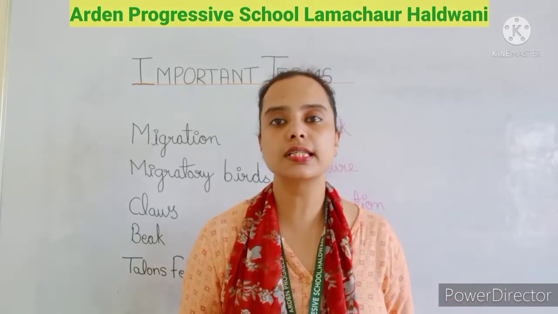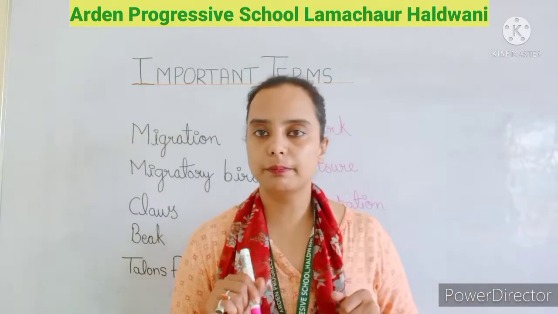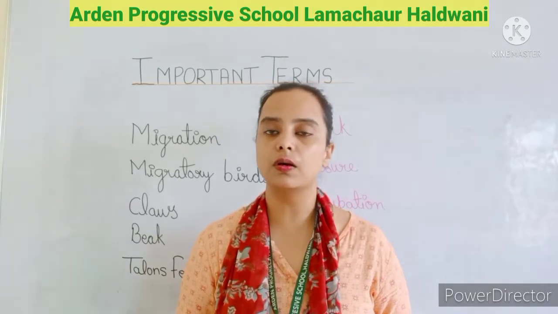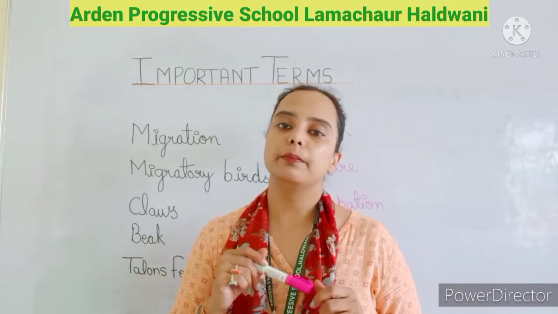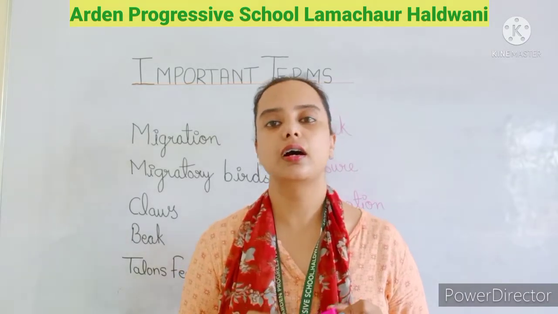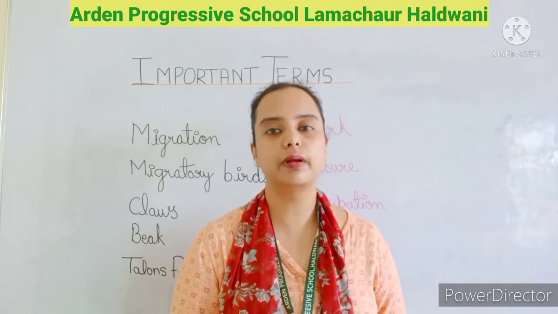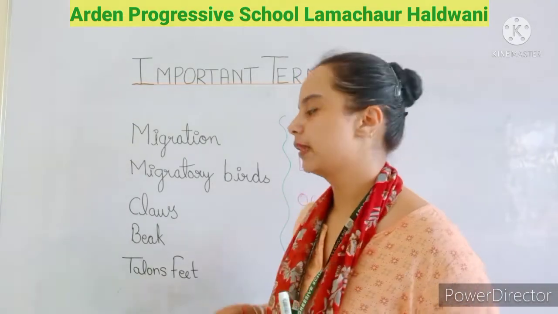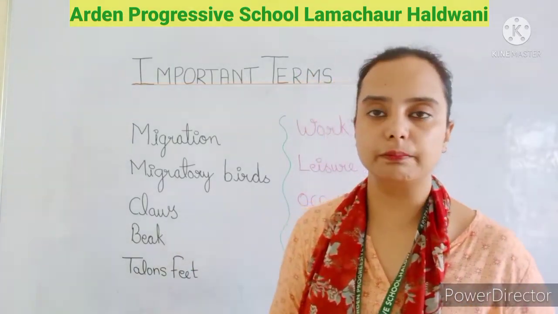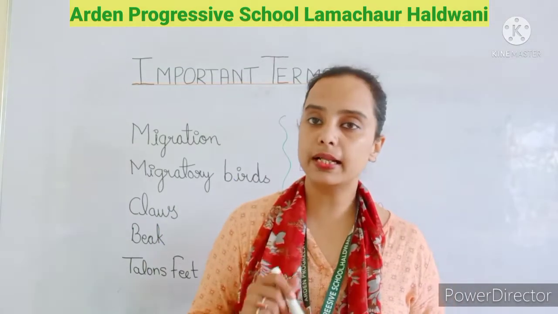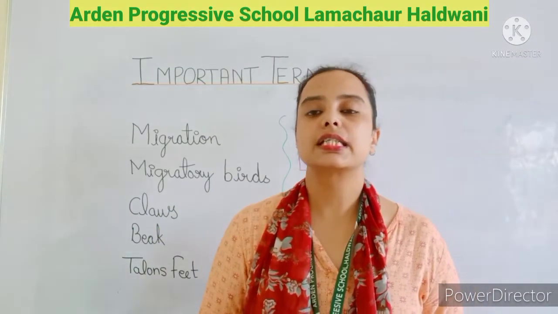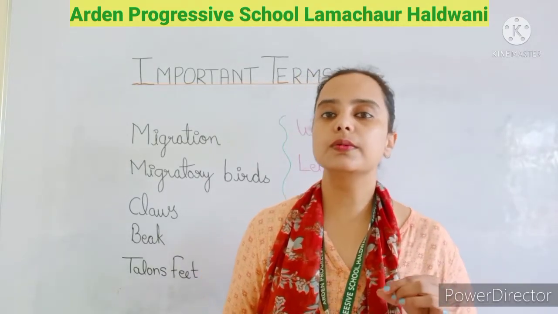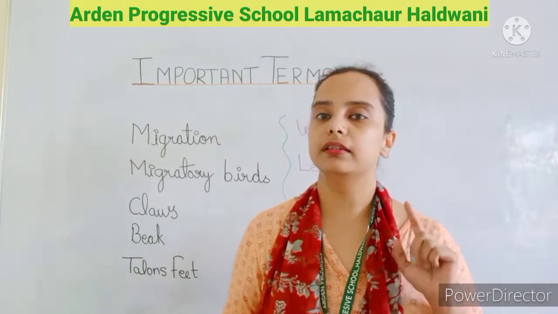Then claws. What are claws? Claws help the bird to catch their prey and to hold the branches. They are their hands. Claws are their hands. Then the next is beak. What is the beak? The beak helps the birds to eat their food. They do not have teeth. They use their beak to eat their food.